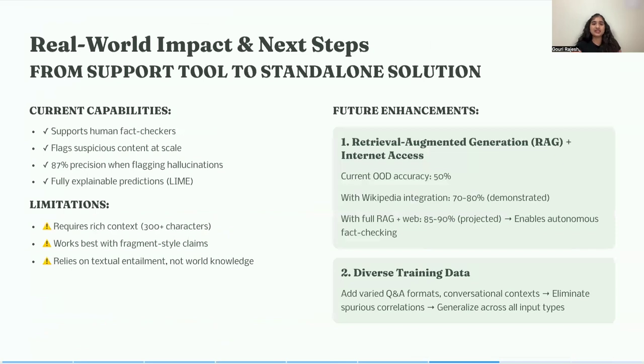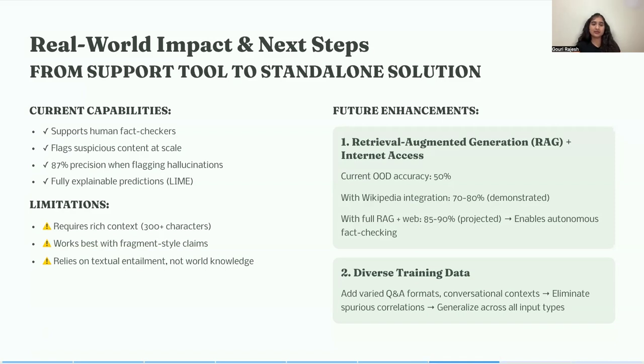So, what does this actually mean in practice? Right now, the system is great at helping human fact checkers by pointing out content that looks suspicious, basically large scale content moderation. But I've figured out a clear path to turning it into a fully standalone solution.